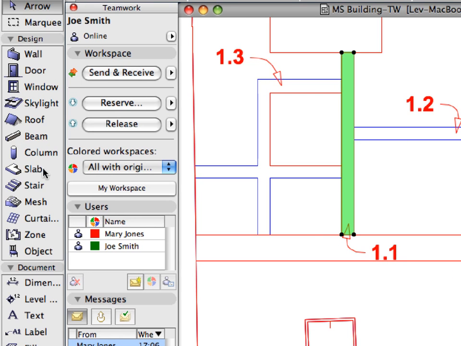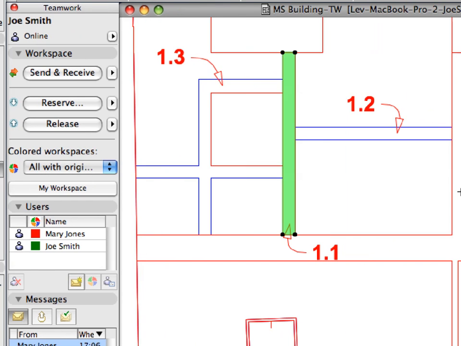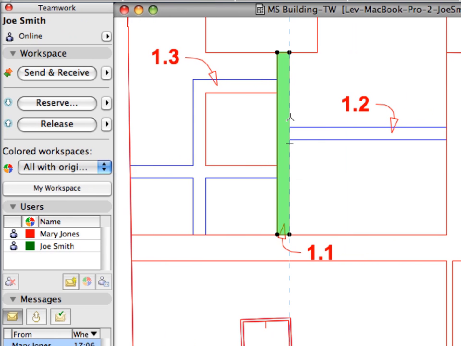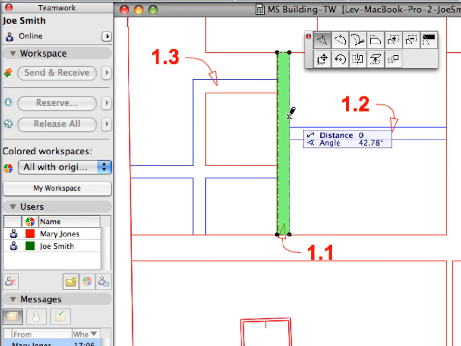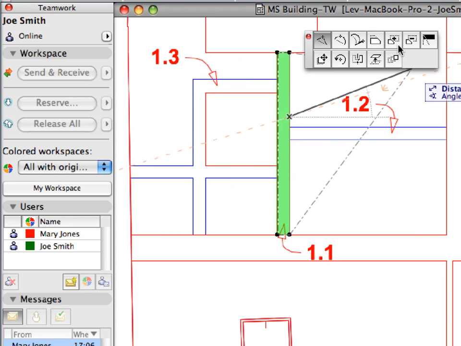Click to activate the Slab tool in the toolbox. Click the right vertical edge of the slab to bring up the Pet palette and select the Add to Polygon command. Hold down the Space key to activate the ArchiCAD Magic Wand.